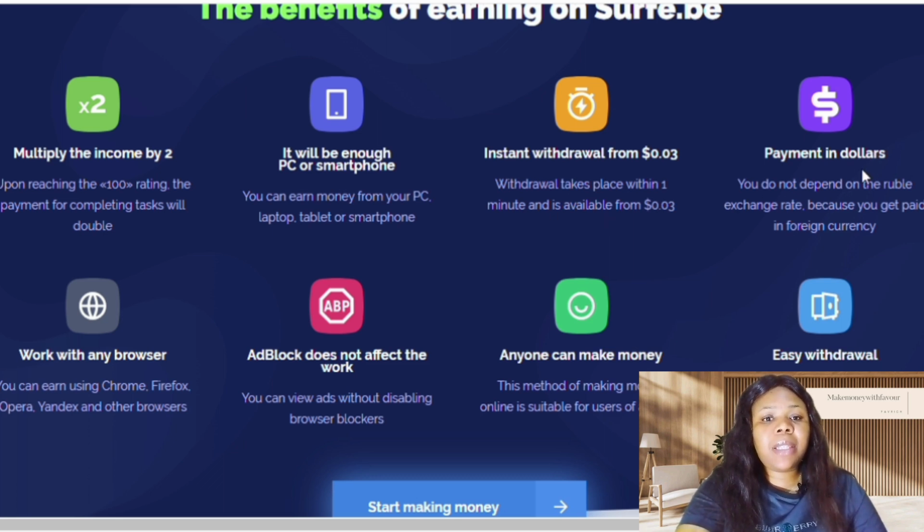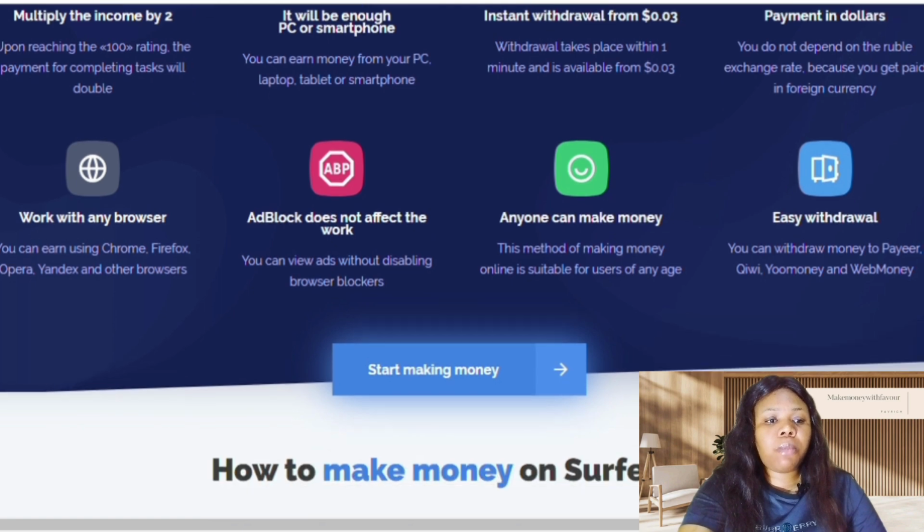Payments are in dollars. You get paid in dollars. You can work with any browser: your Chrome, your Firefox, your Opera, and all that. And so many other things. Anyone can make money from this platform. Easy withdrawal. So these are the benefits of joining this platform to make money.